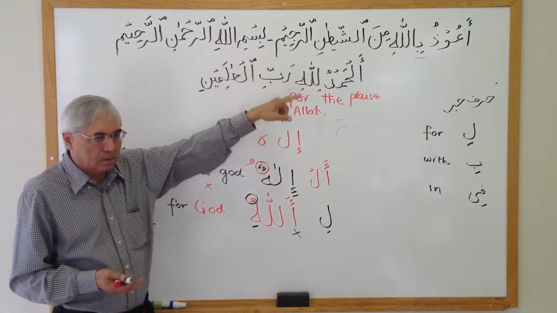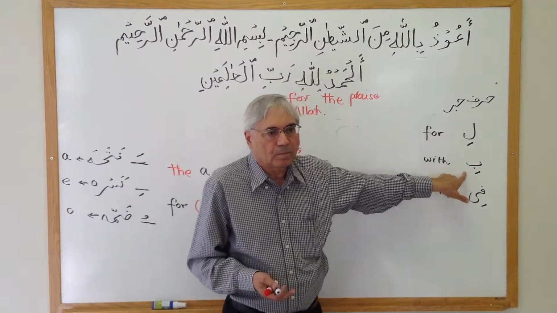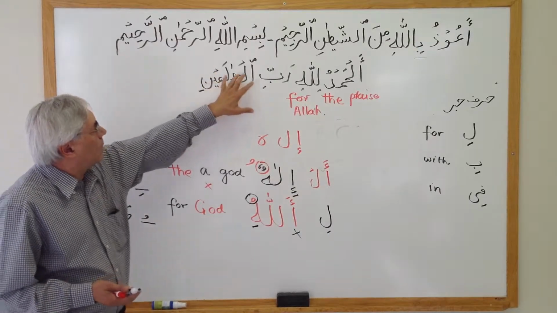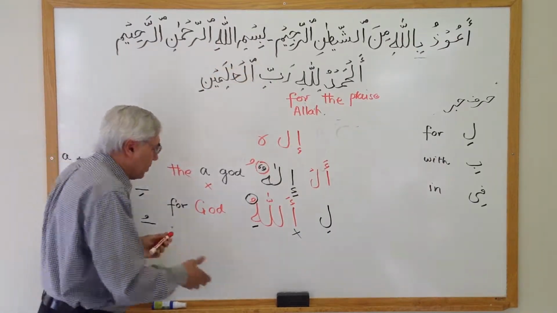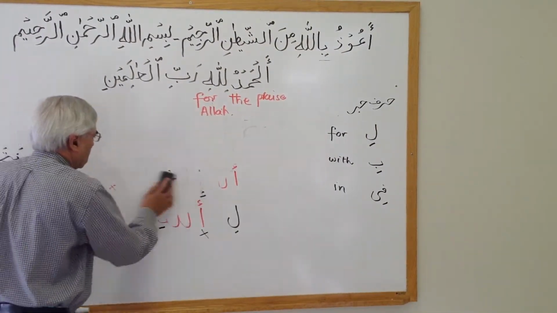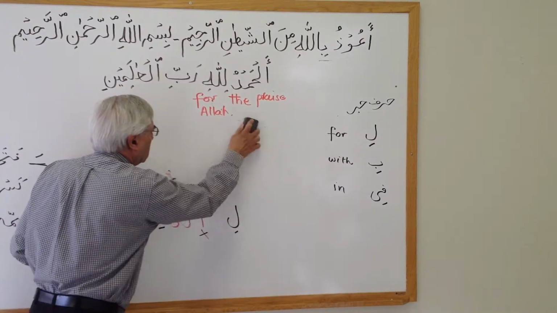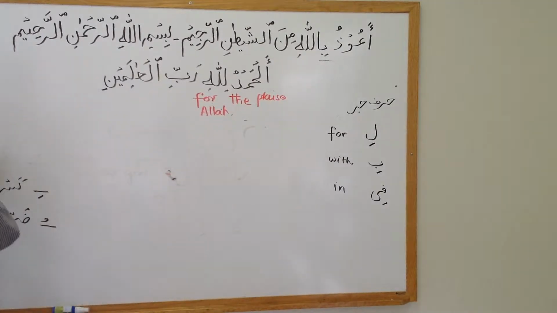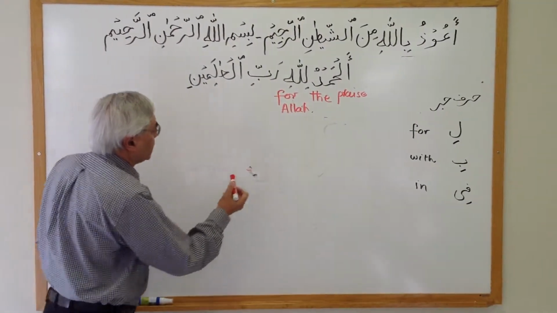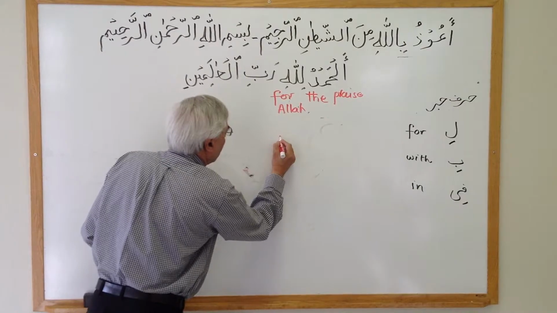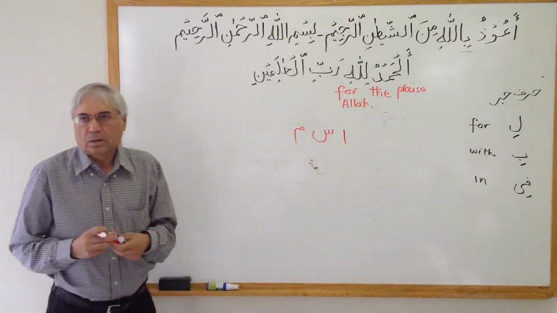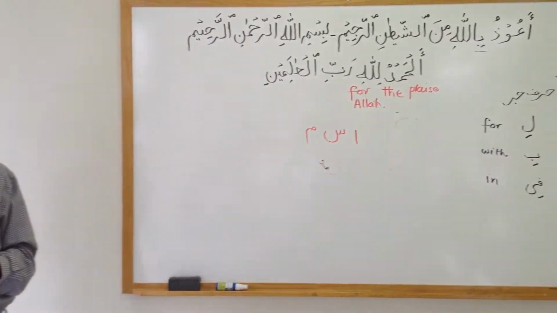This is a B here, which is with. So in order to go a little bit more, I'm going to go jumping back and forth here. So I'm going to take that word now, which I just mentioned to you. So look at these three letters now: Alif, Seen and Mim. These are three letters. They don't have any meaning right now.